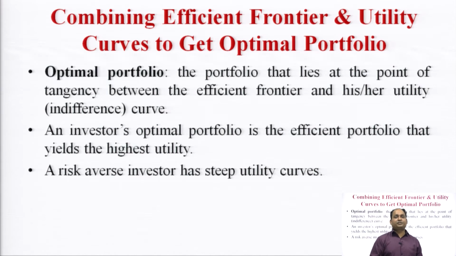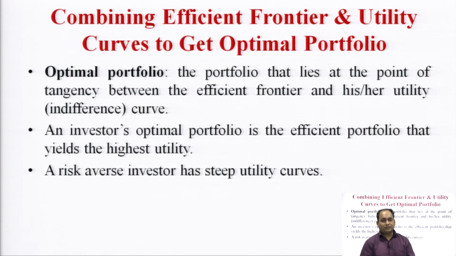So, we combine the efficient frontier and the utility curve to get the optimal portfolio: the portfolio that lies at the point of tangency between the efficient frontier and the investor's utility curve, the indifference curve. An investor's optimal portfolio is the efficient portfolio that yields the highest utility to the investor, and is called the optimum portfolio. The risk averse investor has a steep utility curve. And these are the three combination sets of indifference curves under the utility approach under the Markowitz theory.